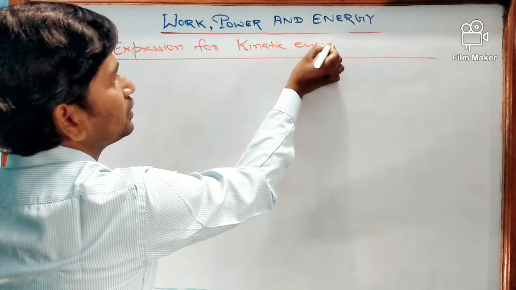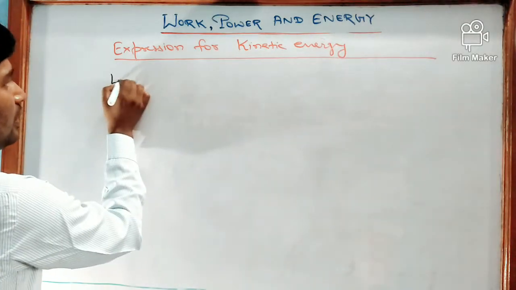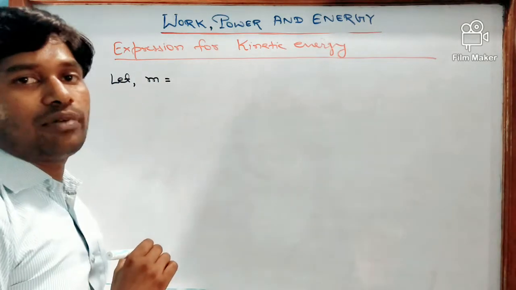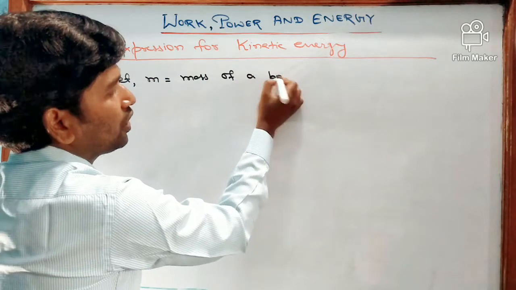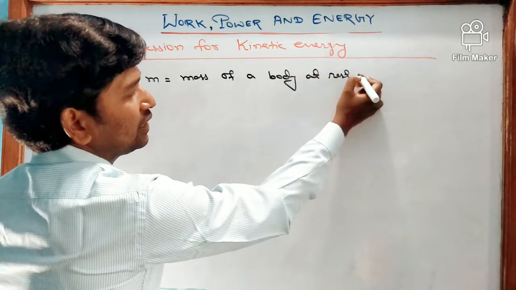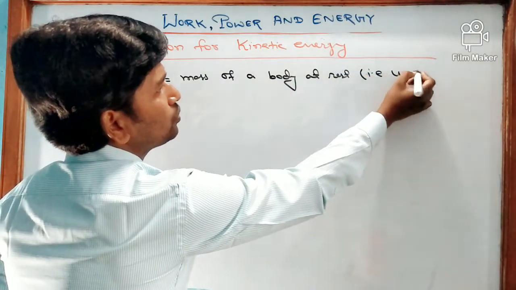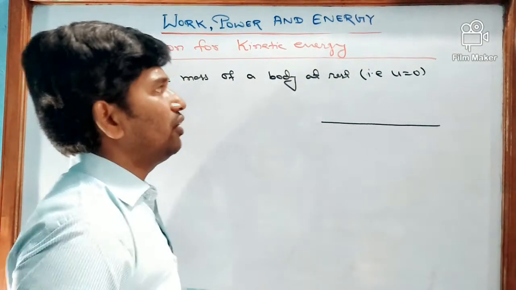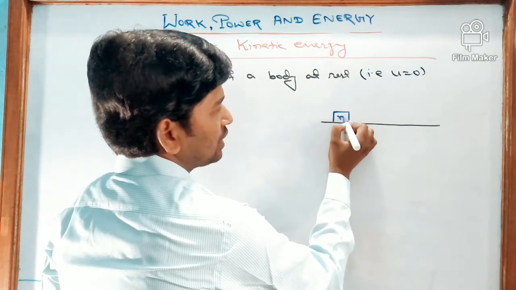Kinetic energy. For this we will consider, let m be the mass of a body, which is initially at rest. That is, initially at rest means we can say that u equals 0. Suppose this is the surface, and on this surface a body of mass m is kept.